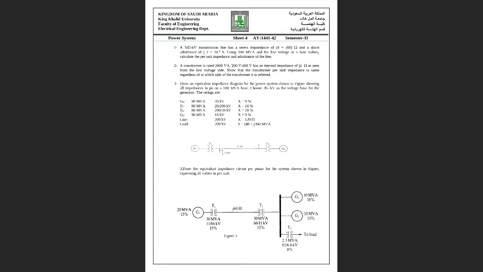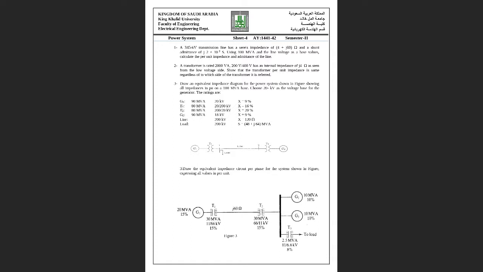But it will not be correct, I think. We have to change this load into its equivalent impedance form, how much impedance it is giving to the circuit. Why? Because we are converting all these quantities.